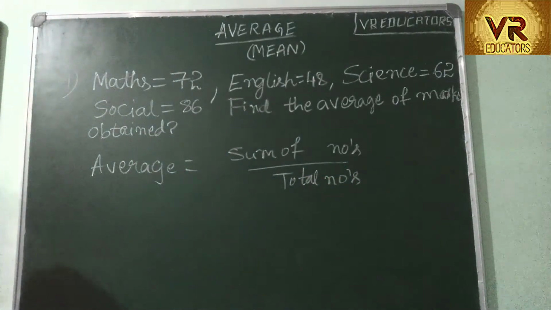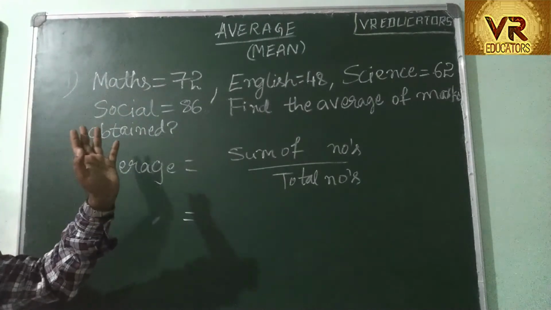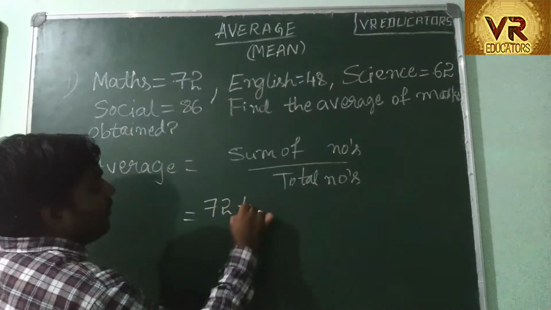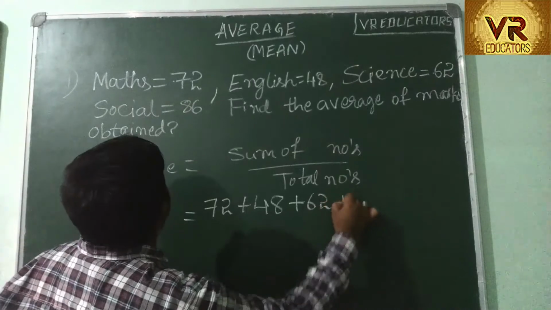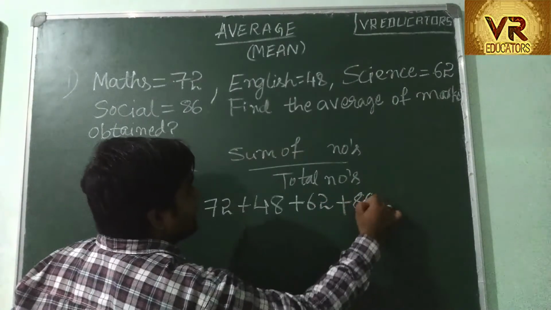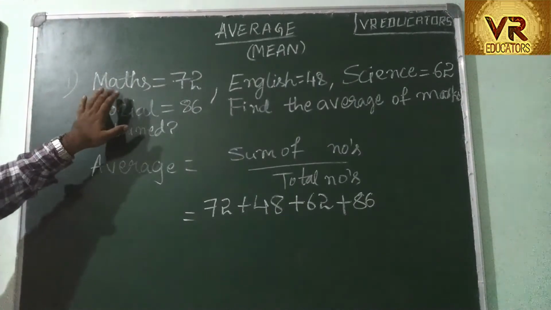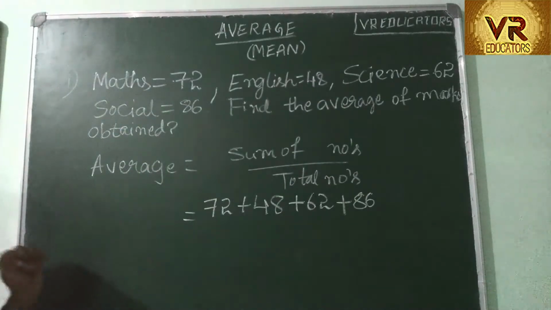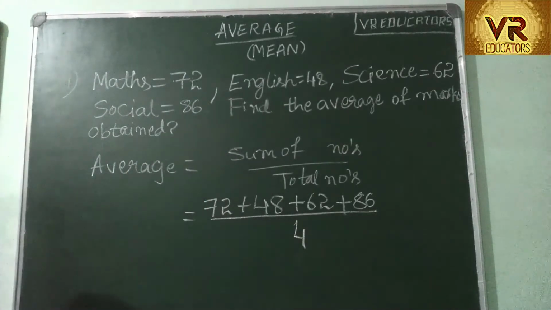Here we have to add all the marks: 72 plus 48 plus 62 plus 86. The total number of subjects is 1, 2, 3, 4. We have 4 subjects, so we have to divide it by 4.